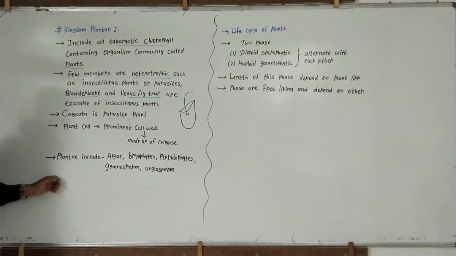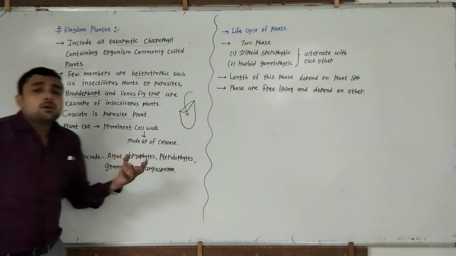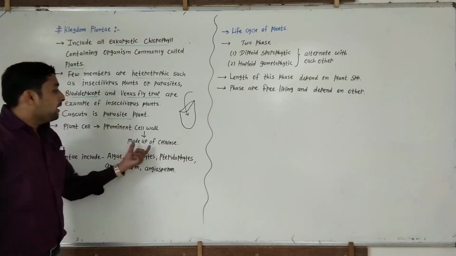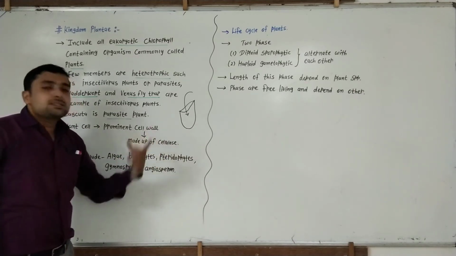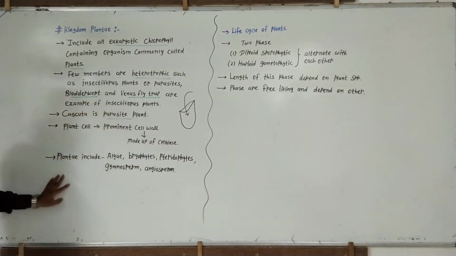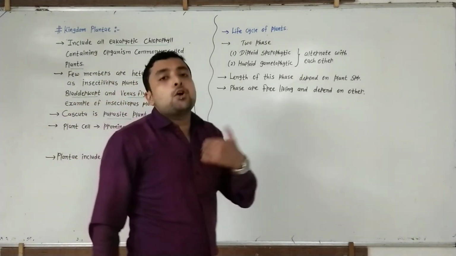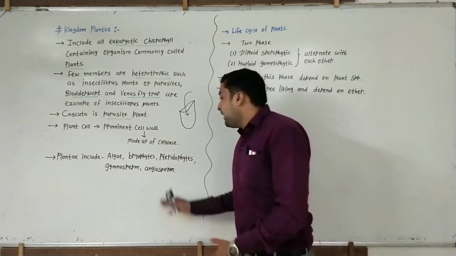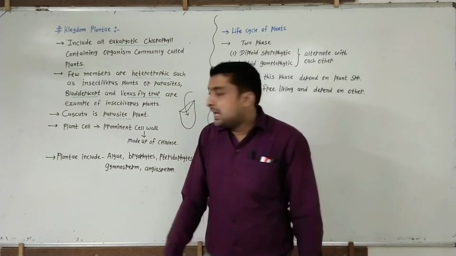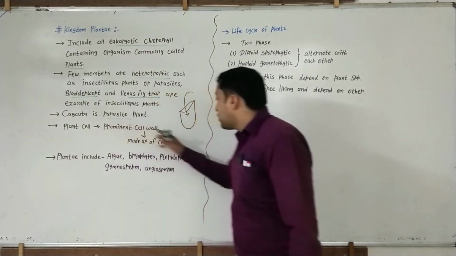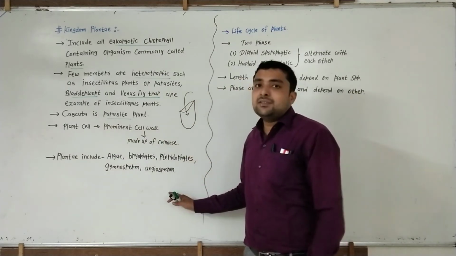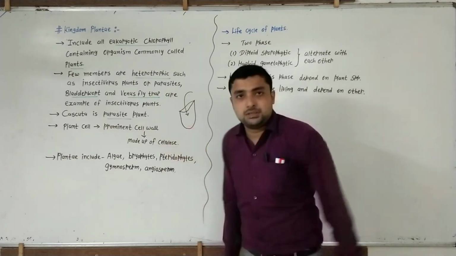Then the plant cell. This plant cell has a prominent cell wall which is made up of cellulose. Then Plantae includes algae, bryophyta, pteridophyta, gymnosperm and angiosperm. And we will see the classification of this whole plant kingdom in the next chapter.